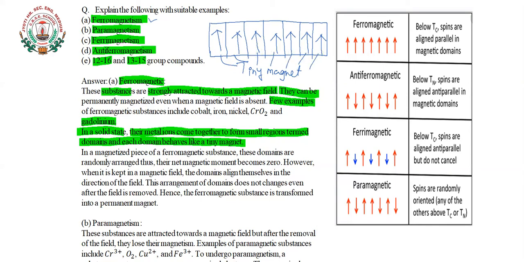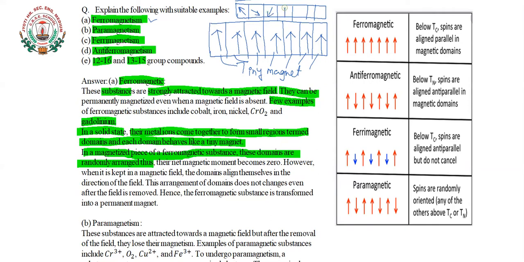Now, in an unmagnetized piece of a ferromagnetic substance, these domains are randomly arranged. Before taking it to a magnetic field, the arrangement of the domains was something like this.